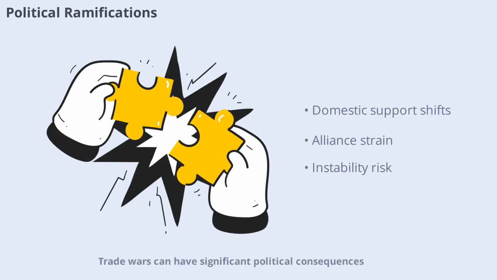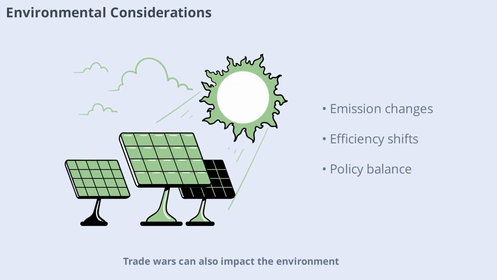Trade wars can have significant political consequences, both domestically and internationally. Leaders may use trade conflicts to rally support or distract from other issues, but prolonged disputes can erode public trust and strain alliances. Political instability can further complicate efforts to resolve trade wars, making it even more important to find diplomatic solutions. Trade wars can also impact the environment.